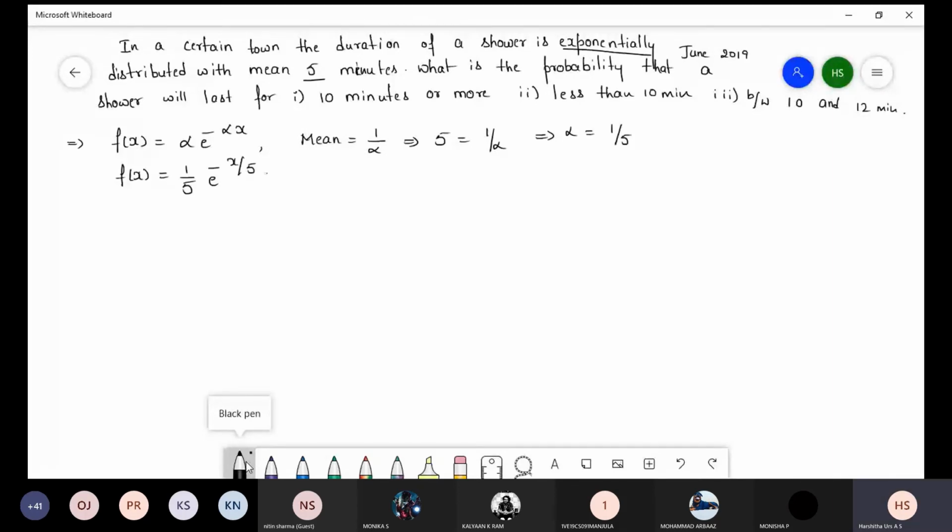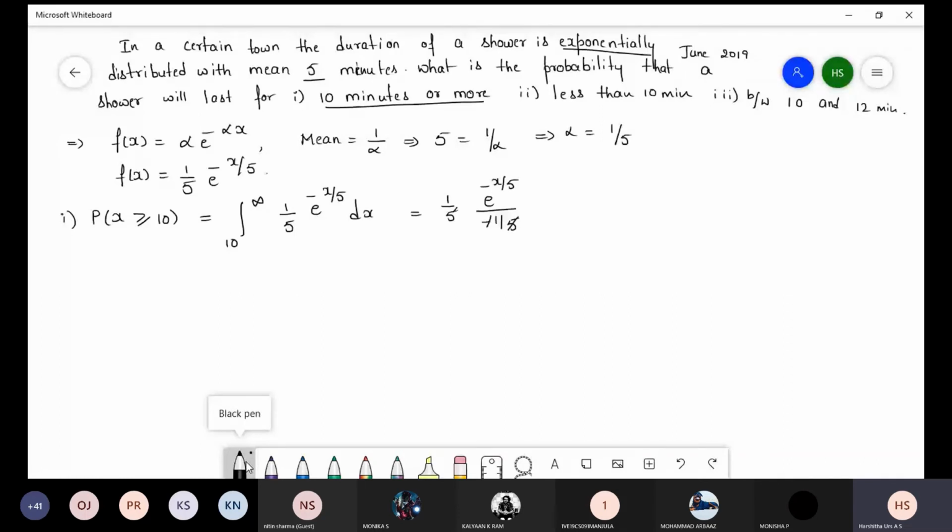Now, first one here, 10 minutes or more, means P of x greater than or equal to 10. So the integral limit varies from 10 to infinity, 1 by 5 e power minus x by 5 into dx. So here 1 by 5 e power minus x by 5 divided by minus 1 by 5.